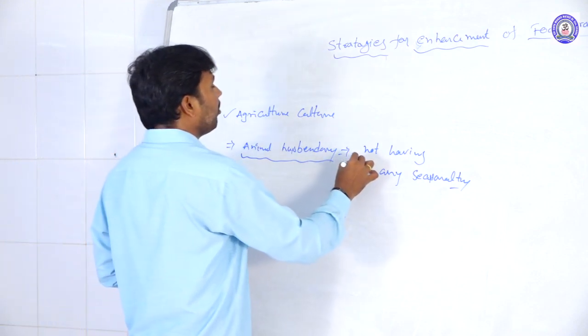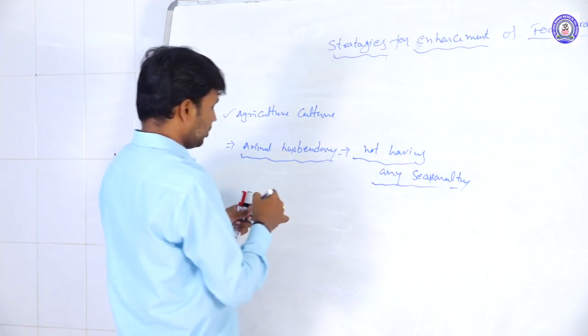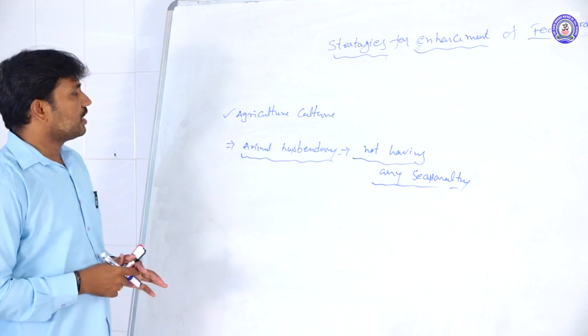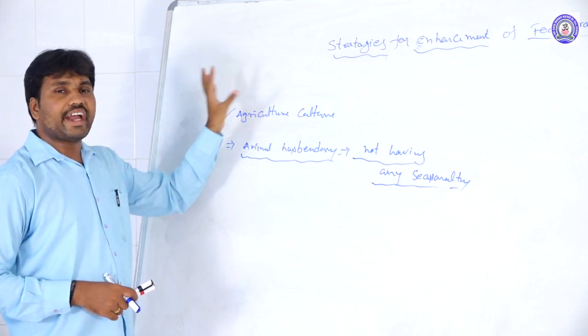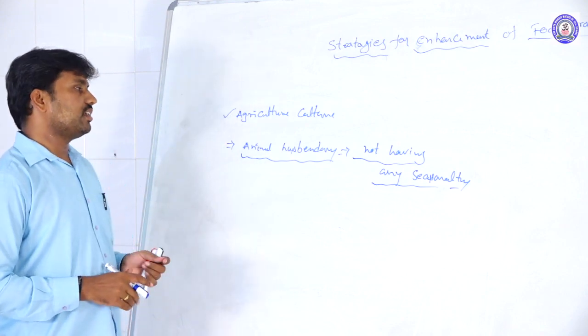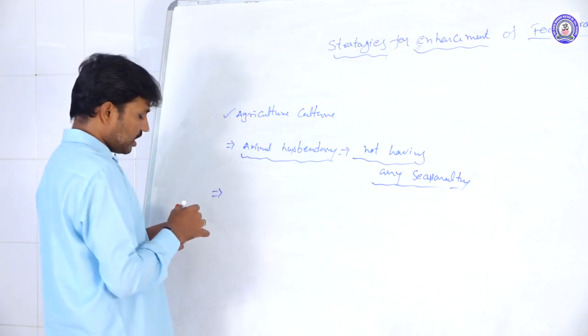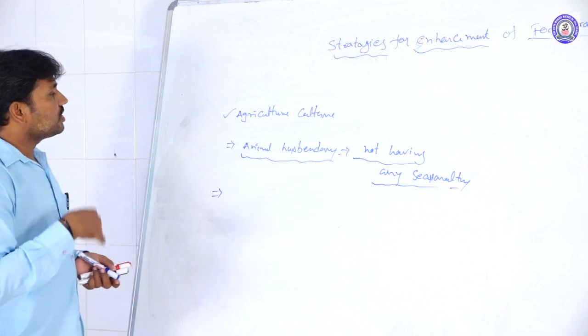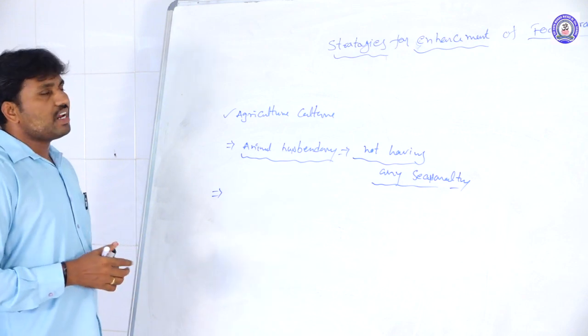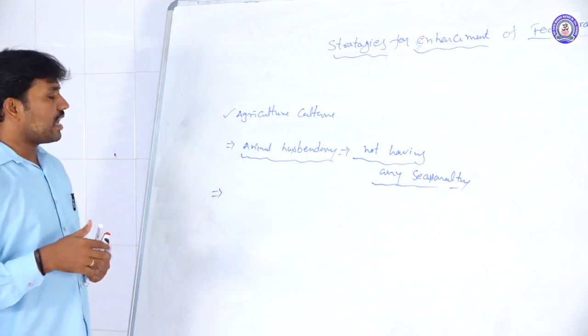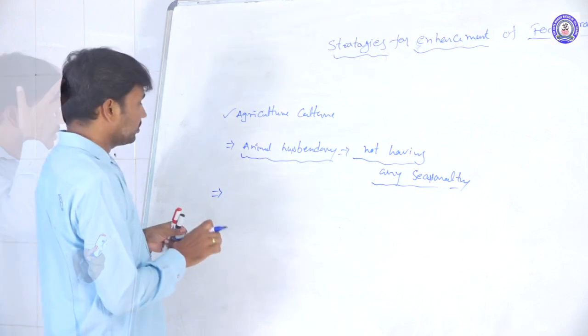So without depending on the seasons, mostly the farmers rear cattle. There are no seasonal effects on animals and their rearing. So let us look at the animal husbandry methods.